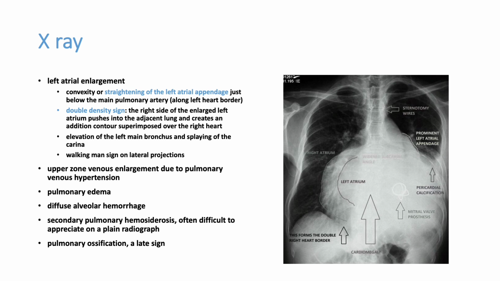Now, shadow in shadow or double density sign. The right side of the enlarged left atrium pushes into the adjacent lung and creates an additional contour superimposed over the right heart. You can see here there is a shadow in the right side within the heart, that is called shadow in shadow or double density sign. There are a lot of other findings. Most important for an emergency doctor is to look for any pulmonary edema in this patient. Bilateral diffuse infiltrates can be there in pulmonary edema.